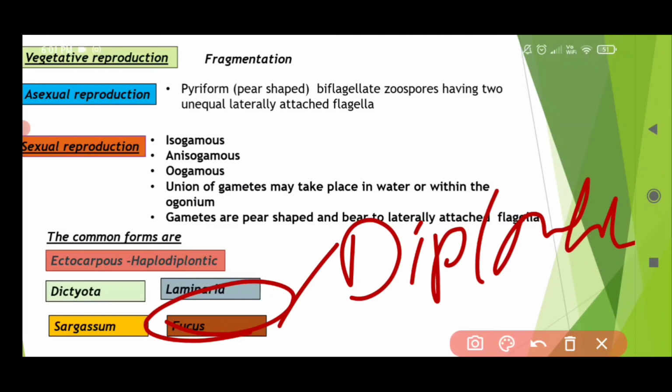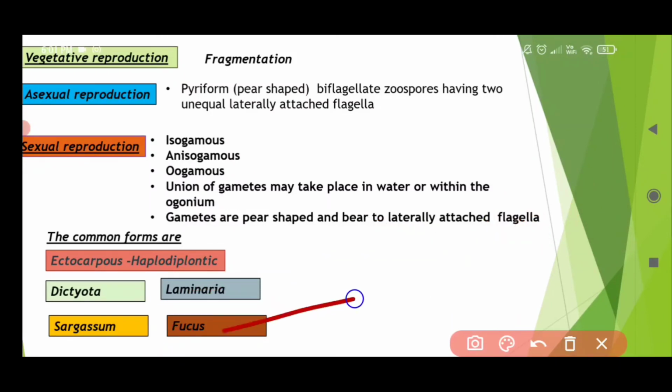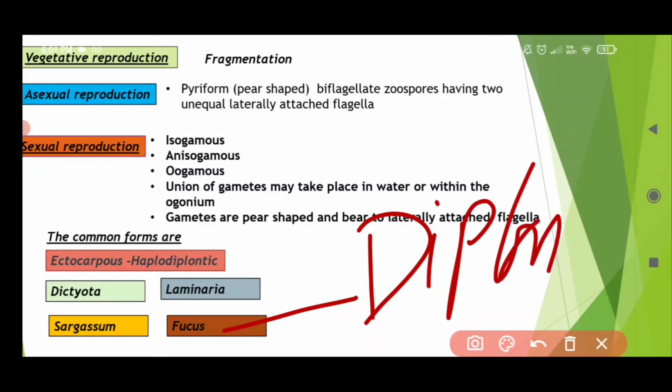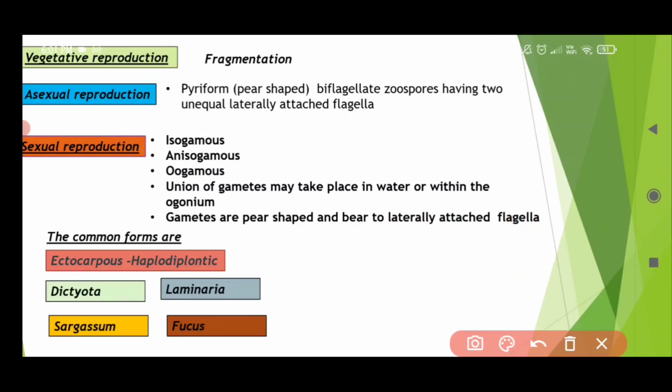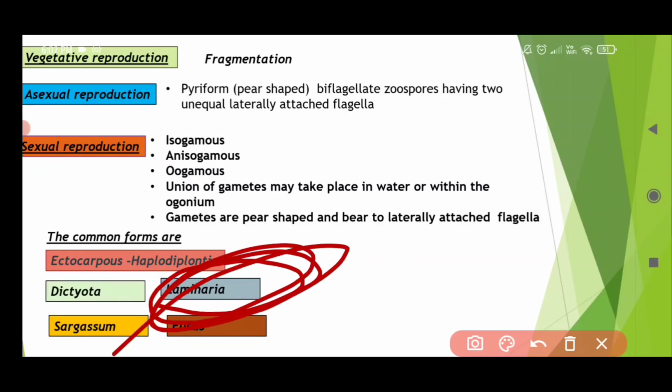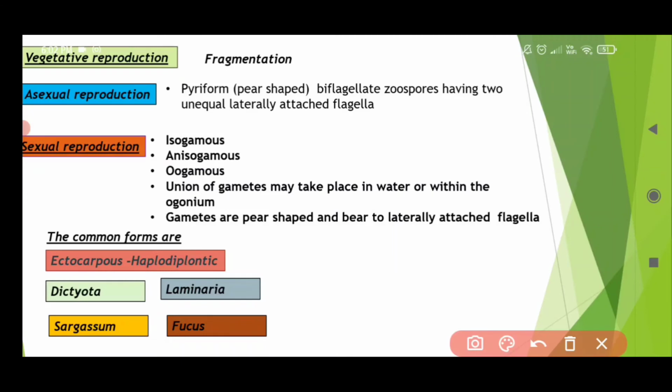Algae should be haplontic, but fucus is diplontic. Brown algae have algin, and members include laminaria, sargassum, and dictyota.